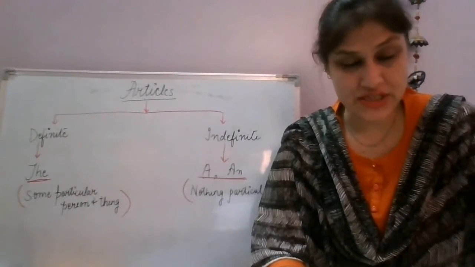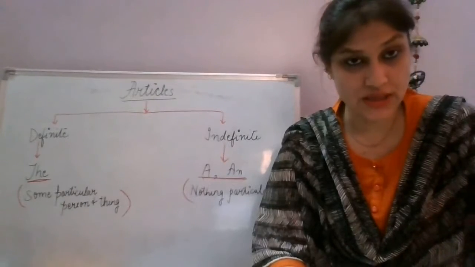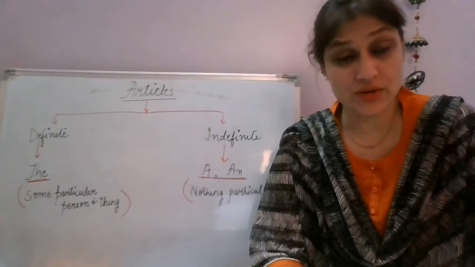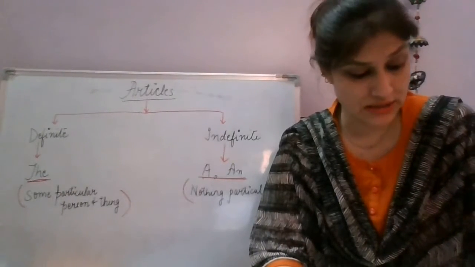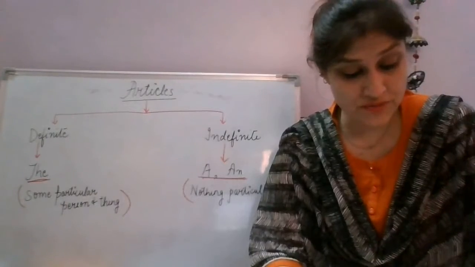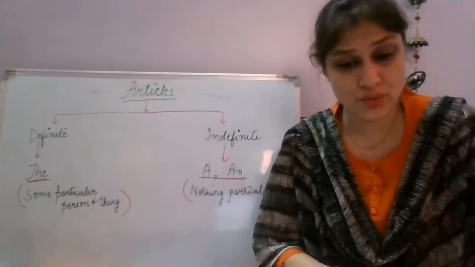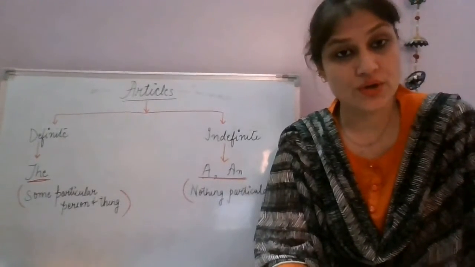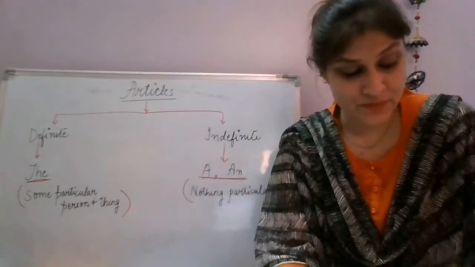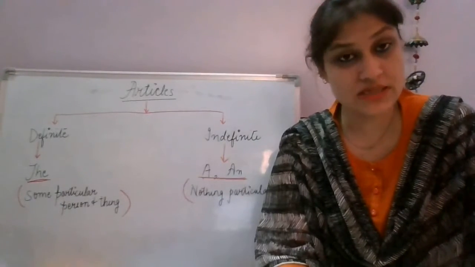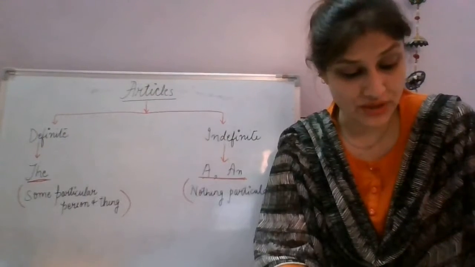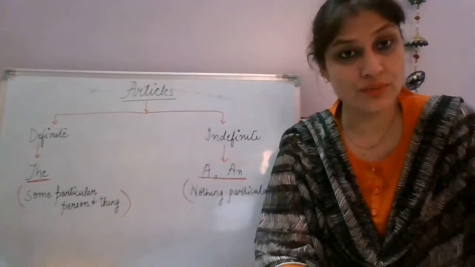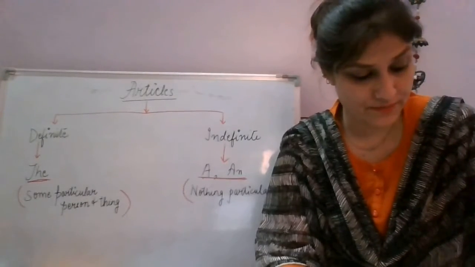Now with the names of nationalities like the Britishers, the Indians, etc. So we use the when we talk about the nationalities, of course, the Britishers and the Indians. With the superlative degree of adjective, I've already told you while I was teaching you adjectives that we use the before the superlative degree as well. The best, the happiest, the most intelligent, the most beautiful. So wherever we use the superlative degree of adjective, we use the before that, the article the.